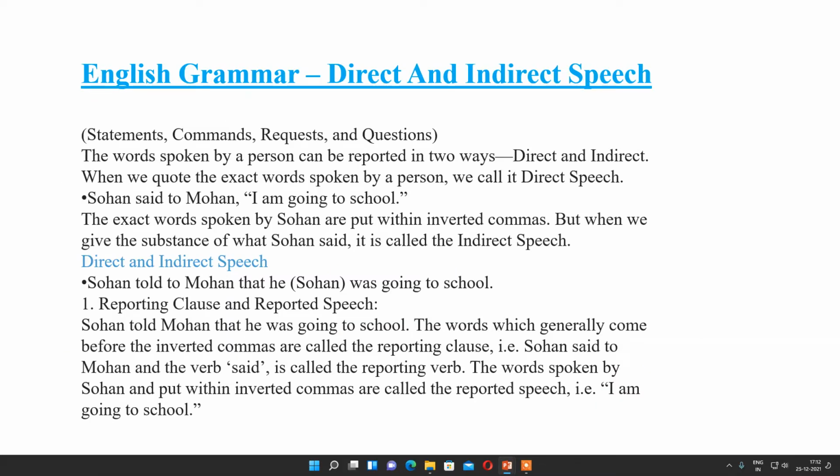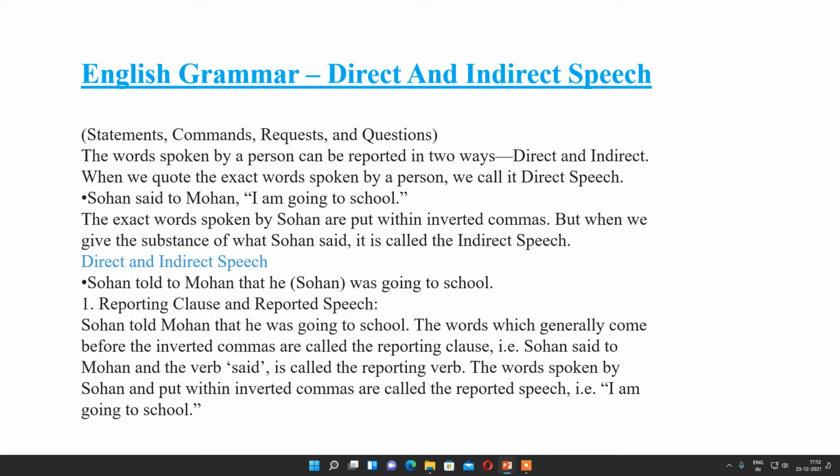So let us start with the topic. Direct and indirect speeches are related with all different types of sentences, for example, statements, commands, requests and questions. The words spoken by a person can be reported in two ways, direct and indirect.